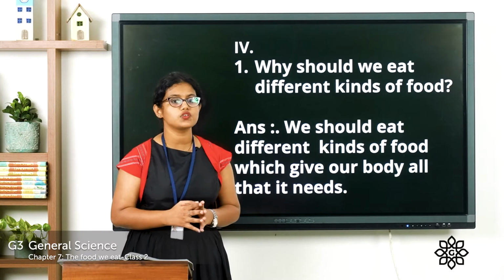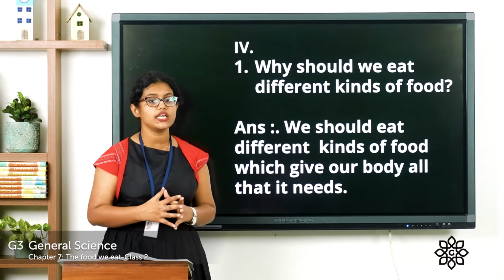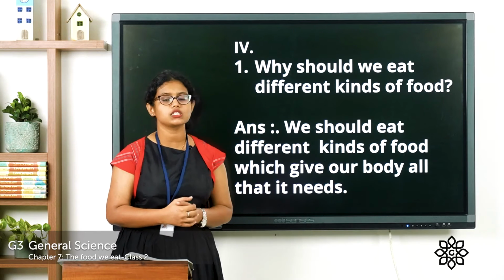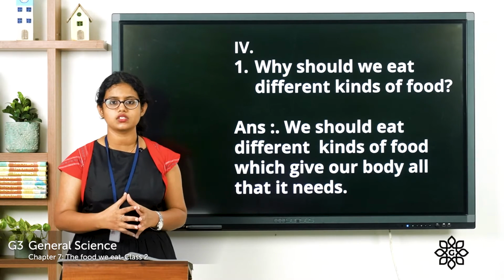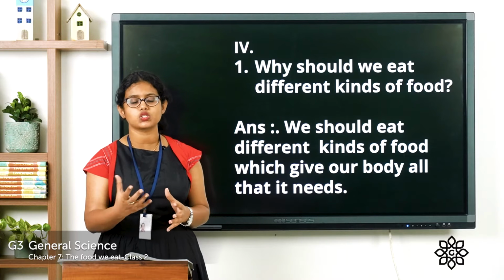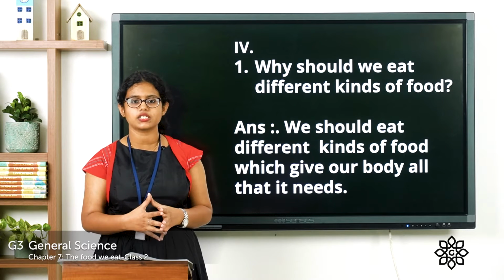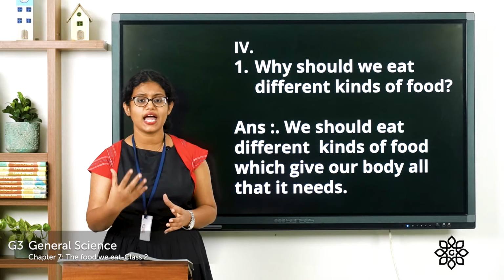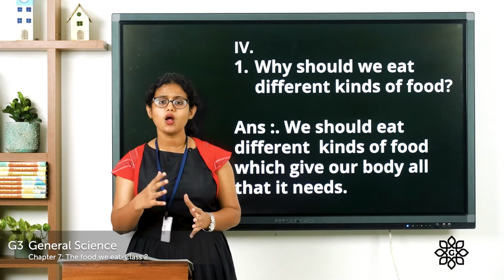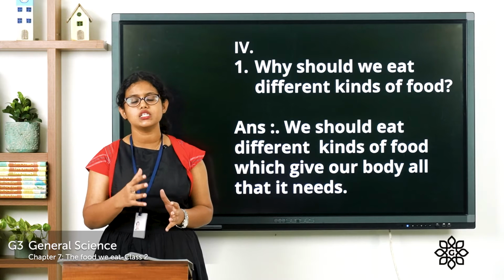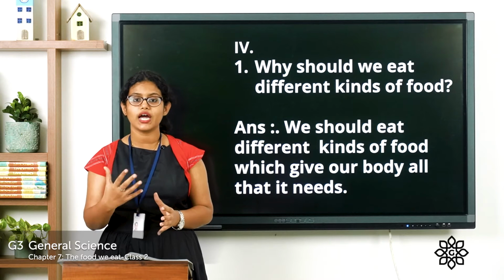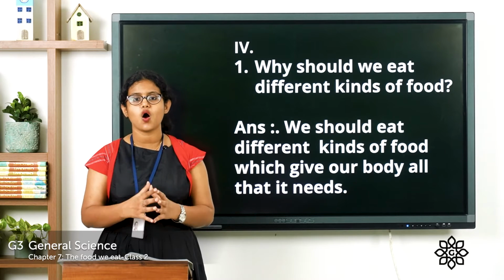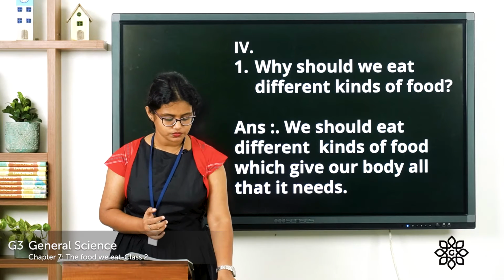We should eat different kinds of food which gives our body all that it needs. So when we eat only what we like, we cannot get all nutrients from a few food items. So we need to eat all kinds of food. We need to eat different kinds of food in the right amount which gives us all nutrients.